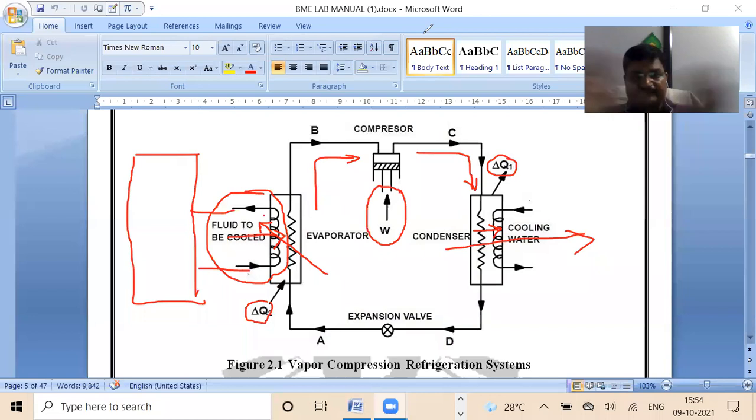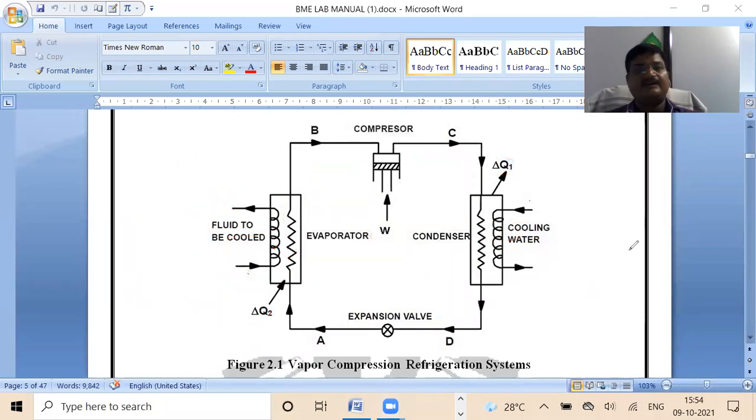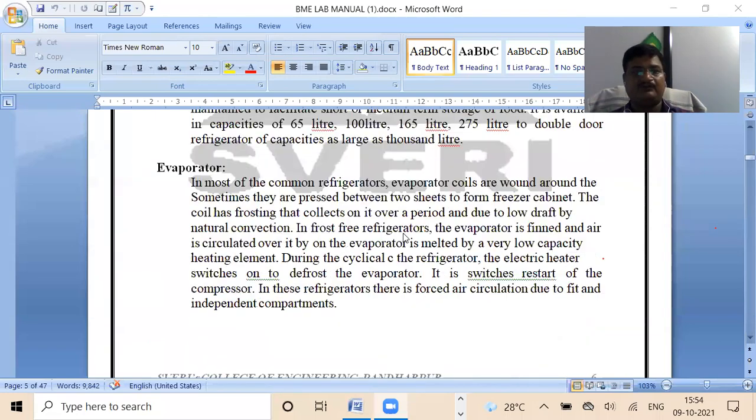Okay, so in this way this vapor compression refrigeration system runs. Now different parts are there, and I think evaporator, condenser and compressor, all three parts we have discussed along with the expansion valve over here.